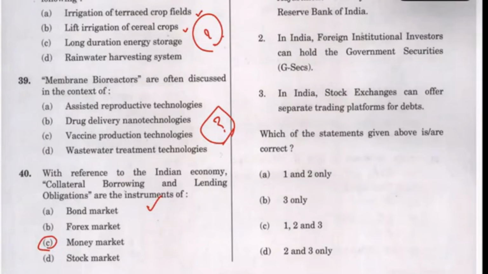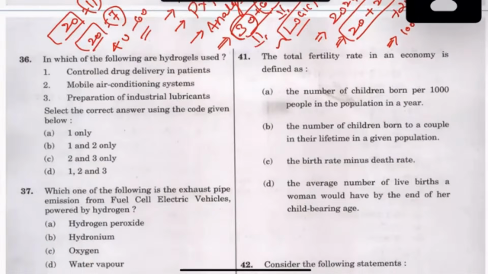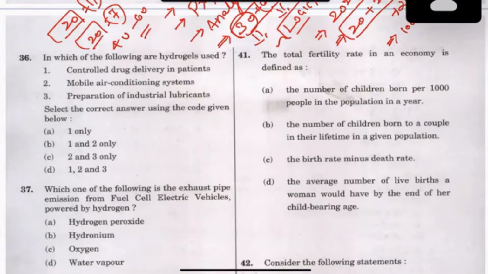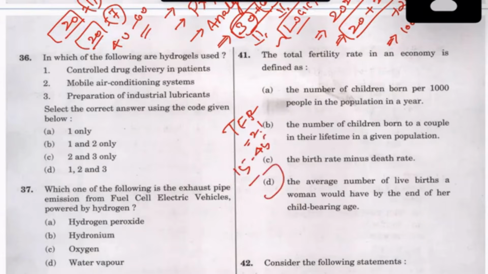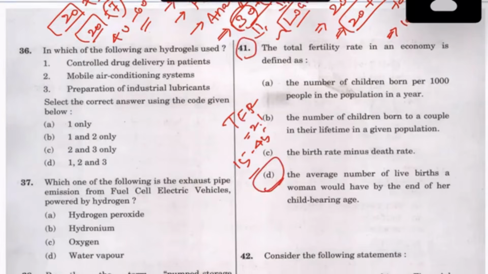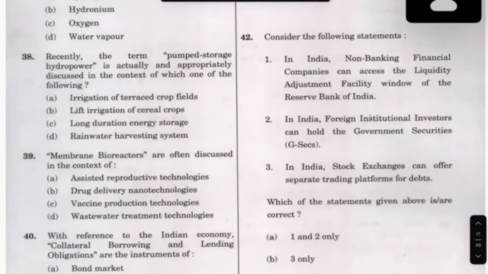It's basically money market. So this can be a question that you should have taken. Total fertility rate in an economy is defined as number of, see, this is very simple. Total fertility rate, how many average number of live births by the end of, that is 15 to 45 is the year range that we have. It's very, very straightforward. There is no twist in this question. This question should have been attempted easily.